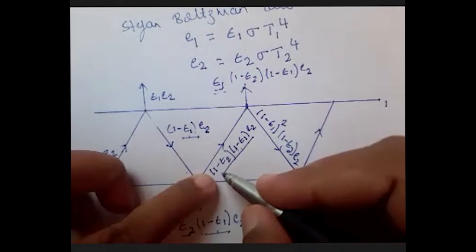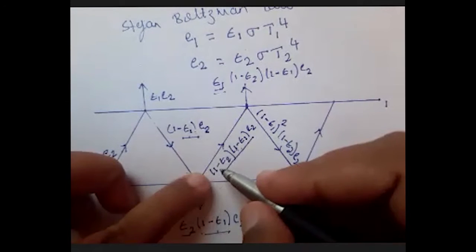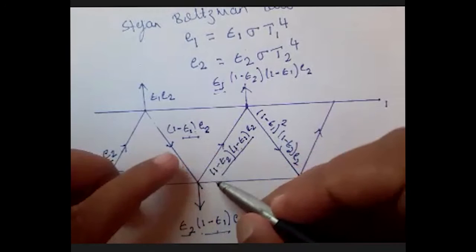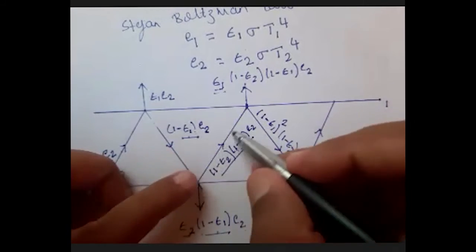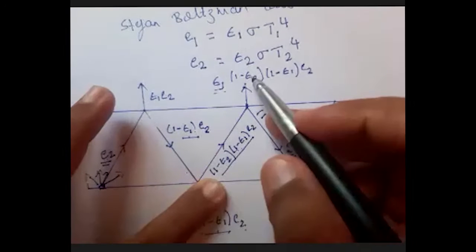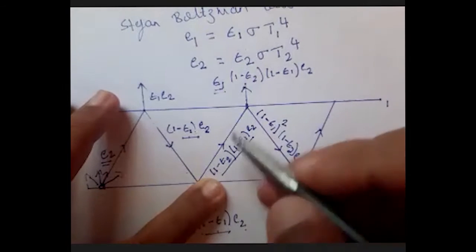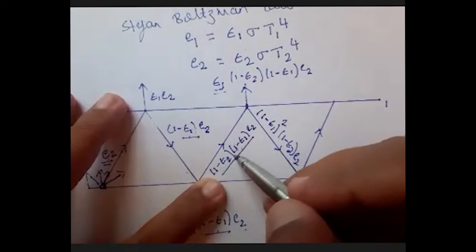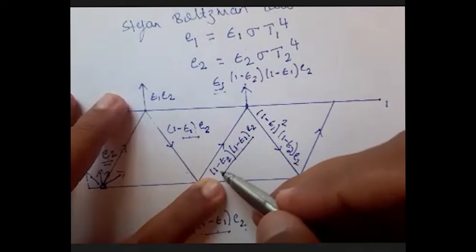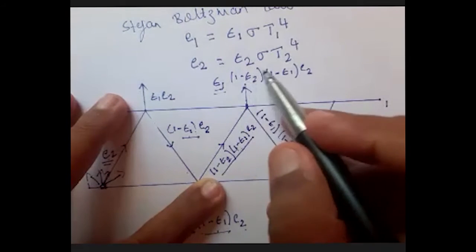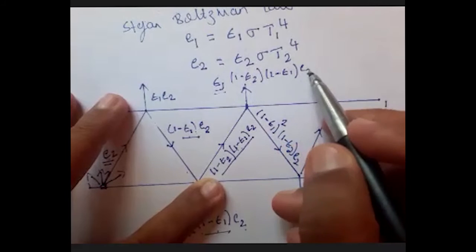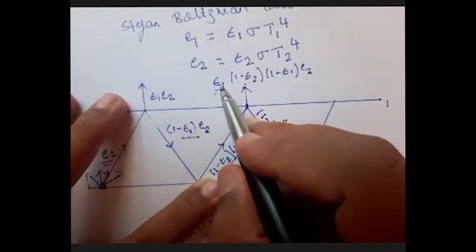Now, this is 2 towards 1. At 1, some part will be absorbed, some part will be reflected. What amount is absorbed? Out of this, this is the total emissive power now, that is 1 minus epsilon 2, 1 minus epsilon 1 into E2, multiplied by the absorptivity.